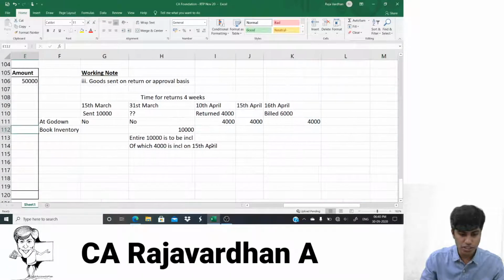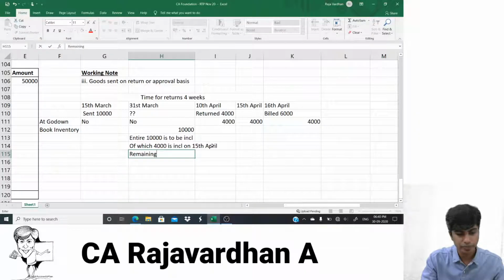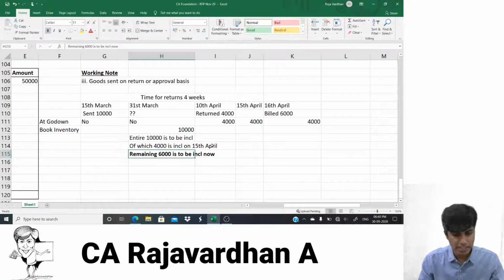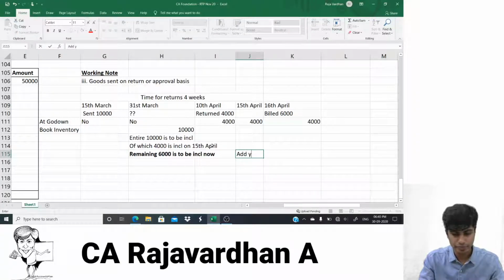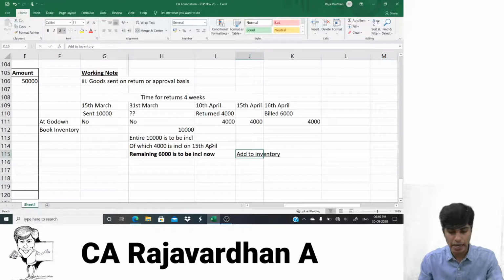Of which 4,000 is included. Remaining 6,000 is to be included now. So this is the adjustment what we should do. 6,000 is to be included now. So basically, what is it that I should do? Add to inventory. I should add this. 6,000 is to be added.